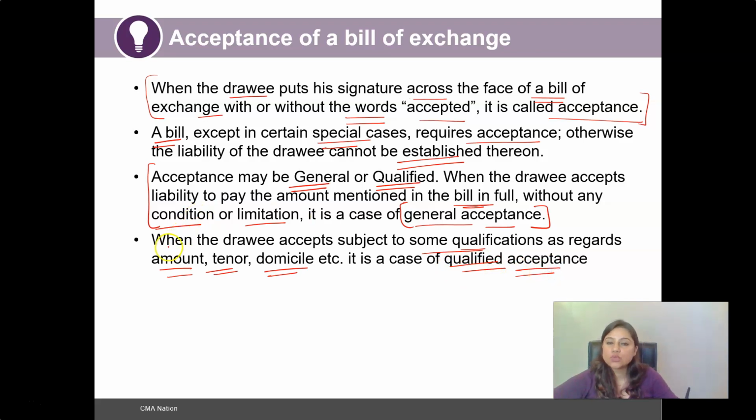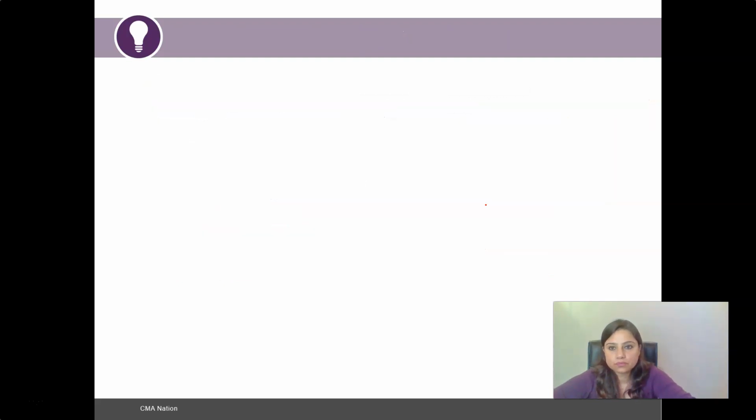So an acceptance without any condition would be termed a general acceptance, and an acceptance by the drawee with some qualification would be termed a qualified acceptance.